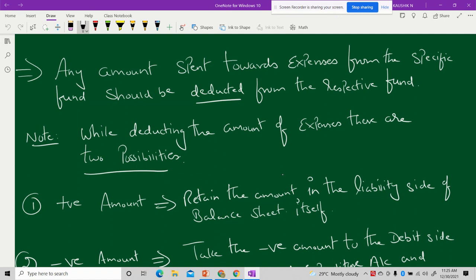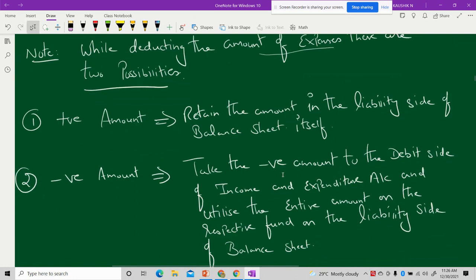But remember one thing, while we are deducting the amount of expenses, you have two possibilities. One, we might end up with a positive value, or you can end up with a negative value. What does it mean? Let's see in the upcoming examples. But first, try to understand what needs to be done if you get a positive value and what has to be done if we get a negative value.